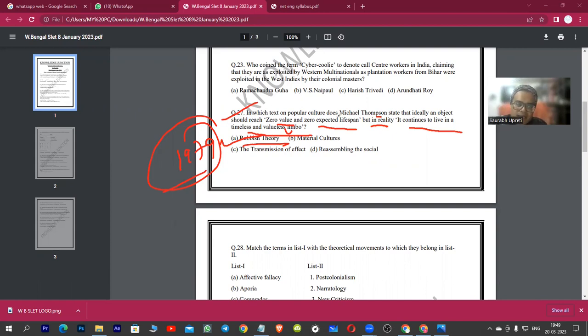And in this classical text on culture studies, I can say that this work is related to culture studies, and the foreword was given by Joshua O. Reno. Very important work. Joshua O. Reno gave the foreword of this very important work, Rubbish Theory by Michael Thompson. Okay, let's move on to the next question, guys.